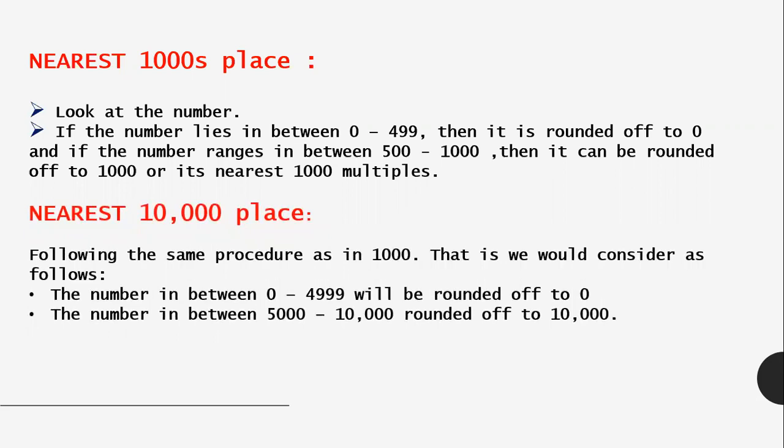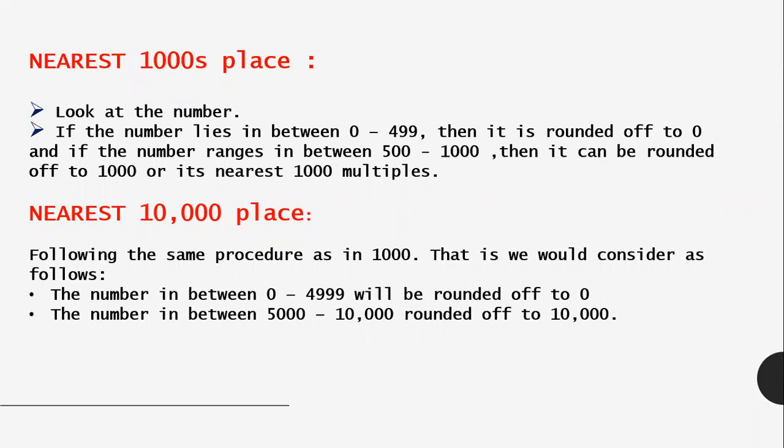Just look at the number. If the number lies between 0 to 499, then it is rounded off to 0. If the number ranges between 500 and 1000, it can be rounded off to 1000 or its thousands multiple. Like we have a number 380.